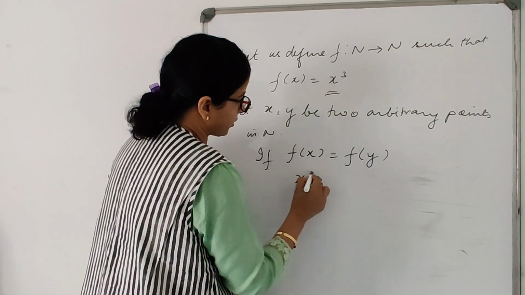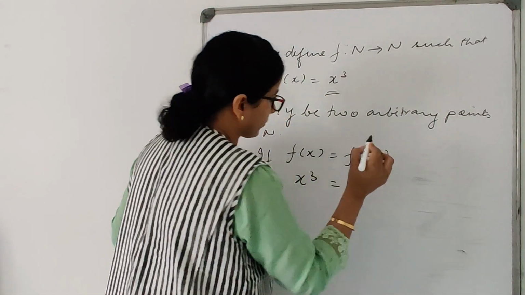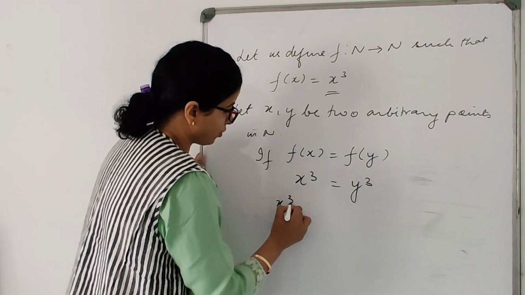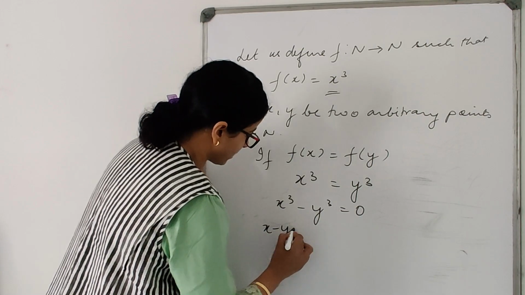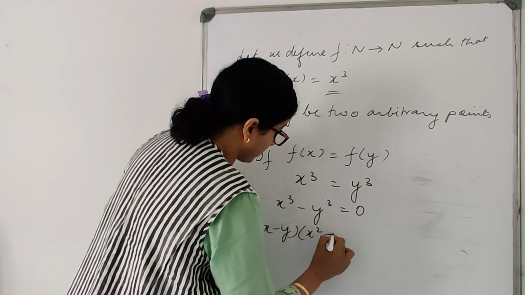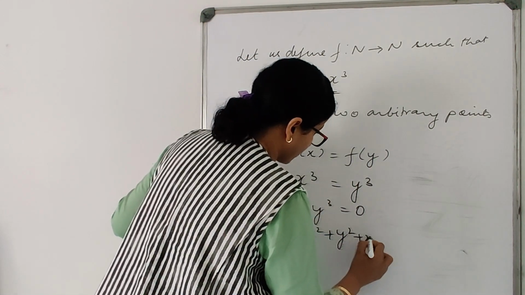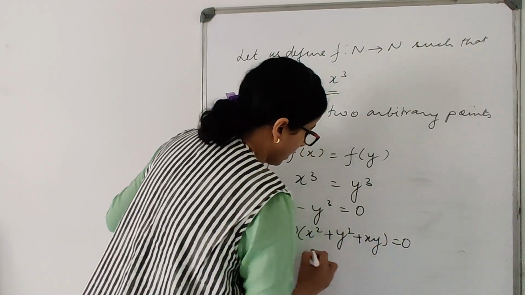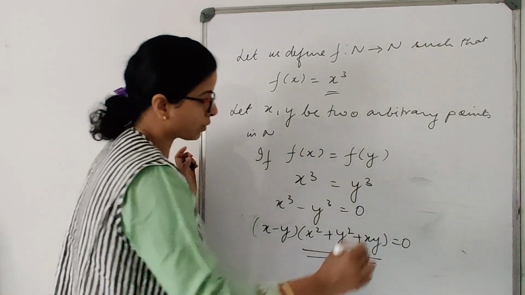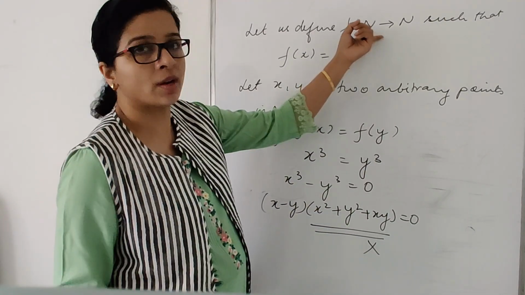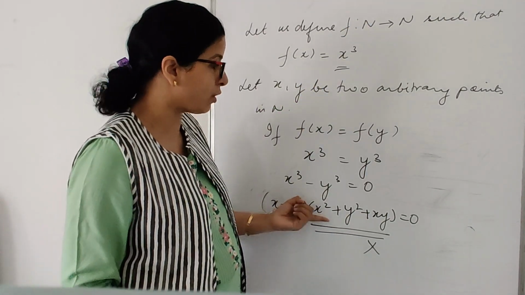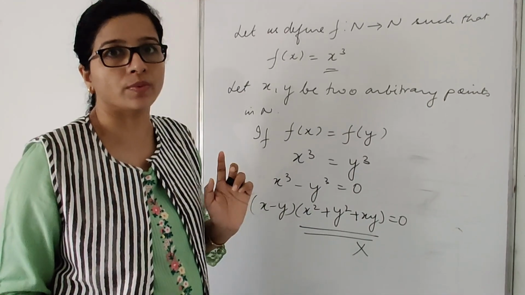What does that imply? x cube equals to y cube, right? x cube minus y cube is equal to 0. Moreover, (x minus y)(x square plus y square plus xy) equal to 0. This value won't be equal to 0, right? Because x and y belongs to natural number. If you substitute any value of x and y, it will never be equal to 0, right?